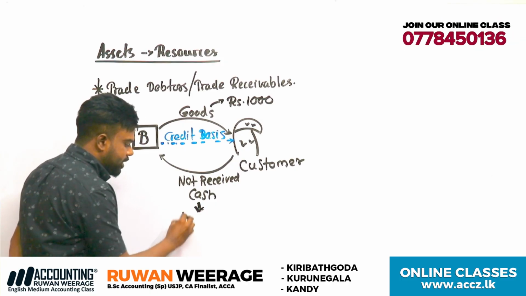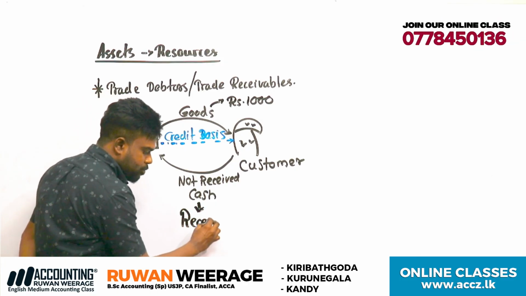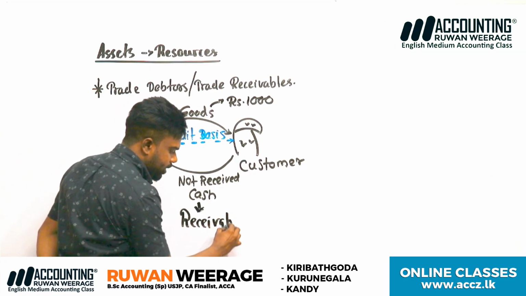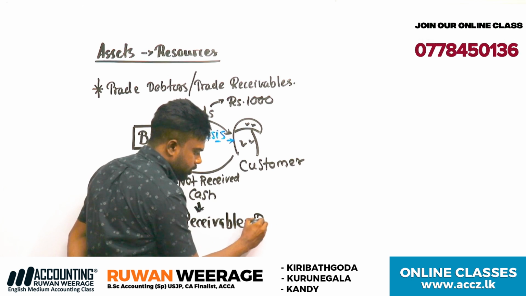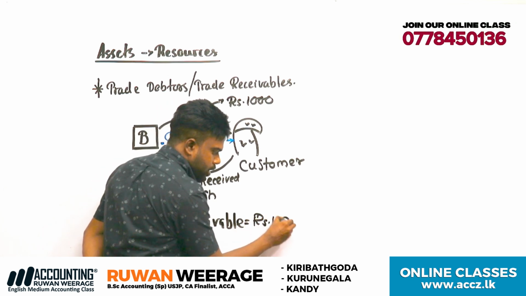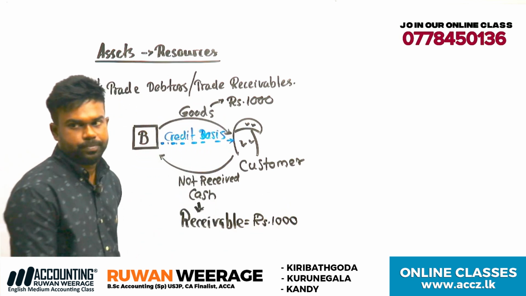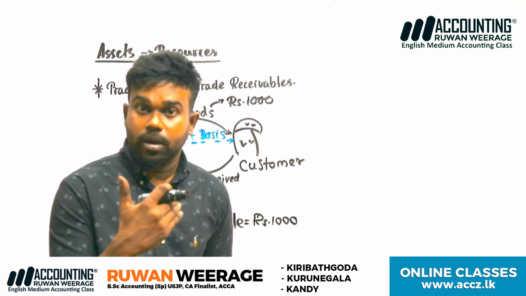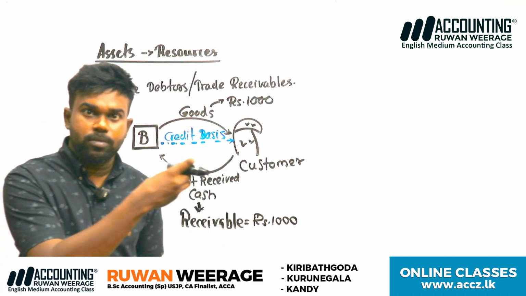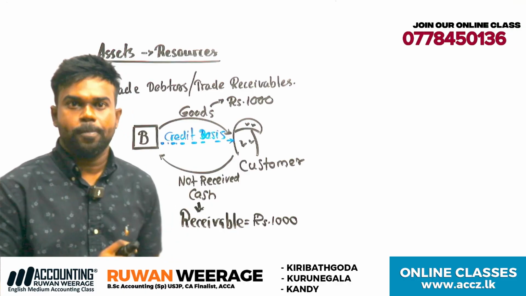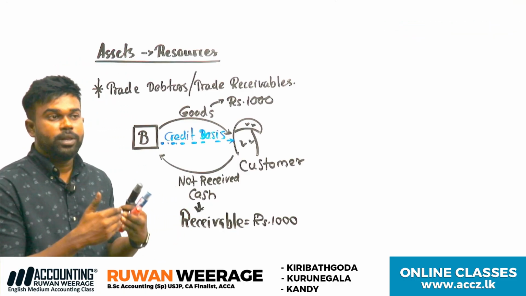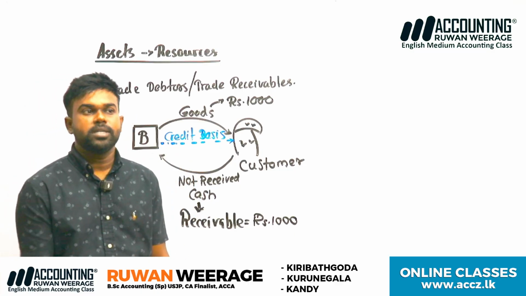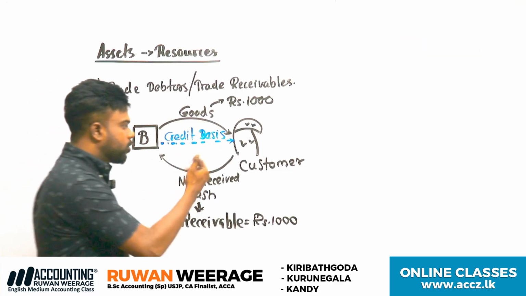Receivable means something to be received. Receivable, 1,000 rupees, should be receivable from this customer. This receivable amount will be an asset for the business because you can get future benefits from this customer.